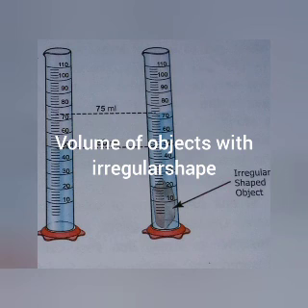How much water would be displaced? It would be equal to the space taken up by the stone. So the amount of water displaced will be the volume of the stone. This method is called the water displacement method. So to measure the volume of objects with irregular shape, this water displacement method is used.